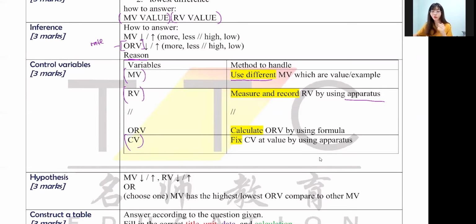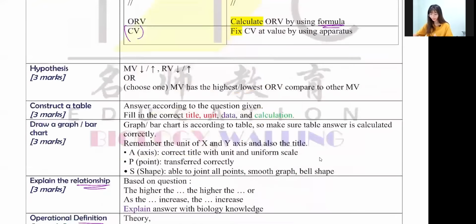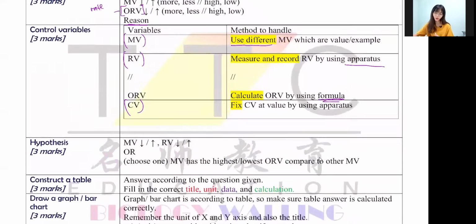For example, rate of photosynthesis. Of course you can, but I will not suggest you to write that, because if you want to write rate of something, you must write calculate by using what formula. Do you know the formula? You don't know, right? Let's say if you don't know, then you don't write this. But you can actually find your formula at the table here if they give you the formula, okay?